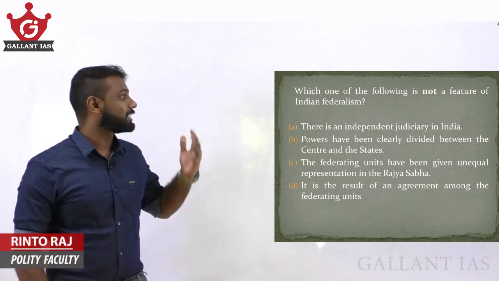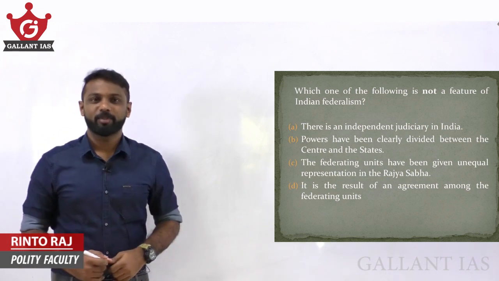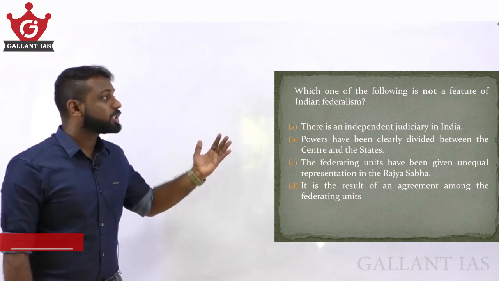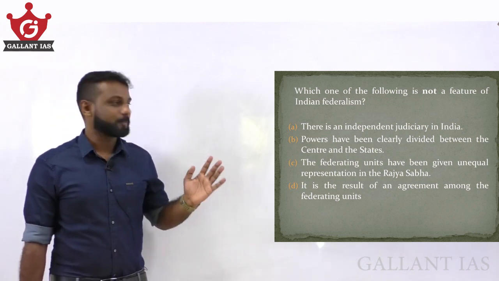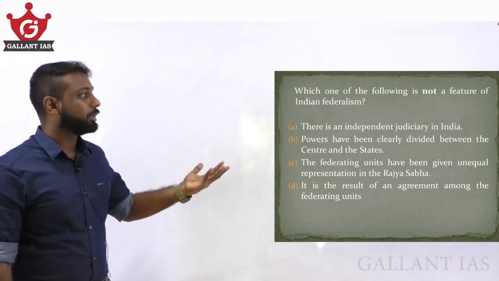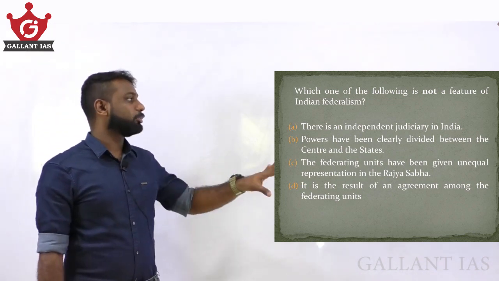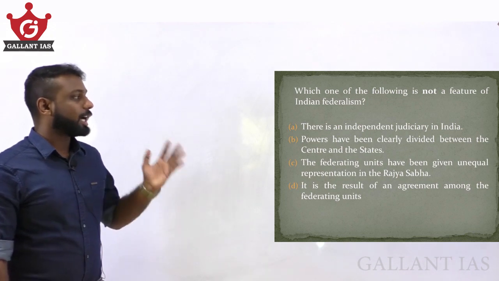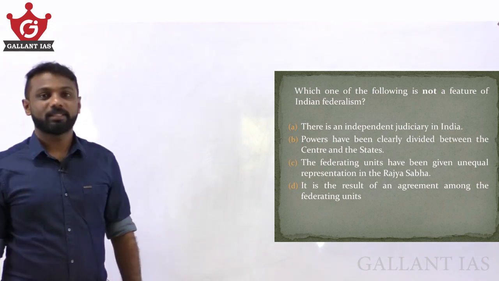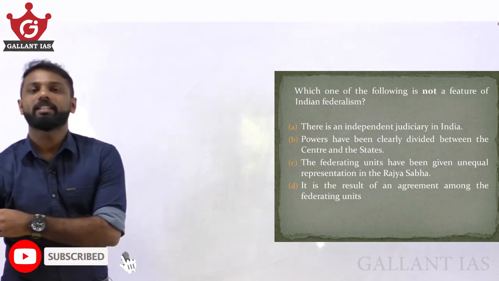In this session, let's discuss five previous year questions from Indian Polity. So moving on to the first question, which one of the following is not a feature of Indian federalism? A, there is an independent judiciary in India. B, powers have been clearly divided between the center and the states. C, the federating units have been given unequal representation in the Rajya Sabha. D, it is a result of an agreement among federating units.